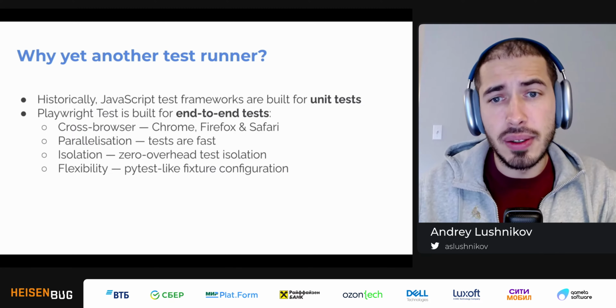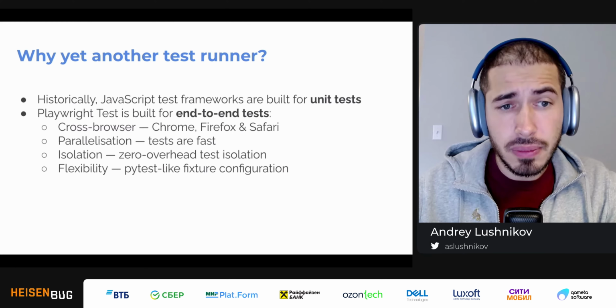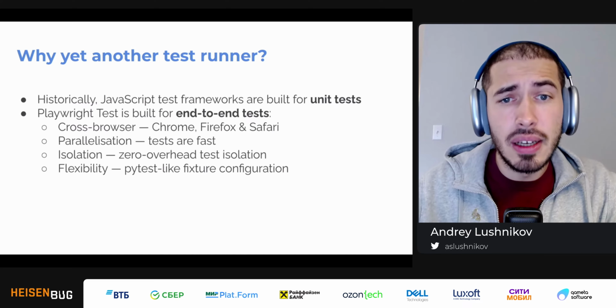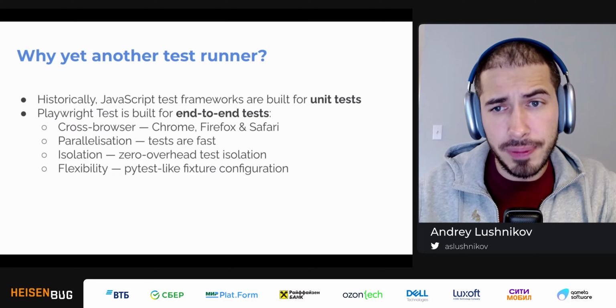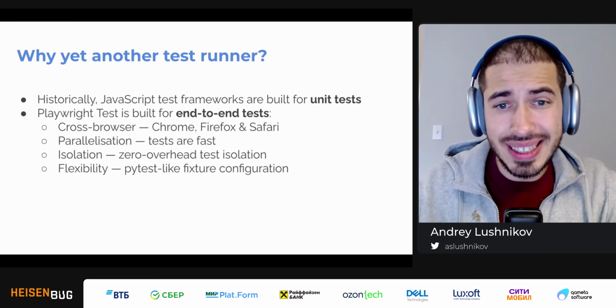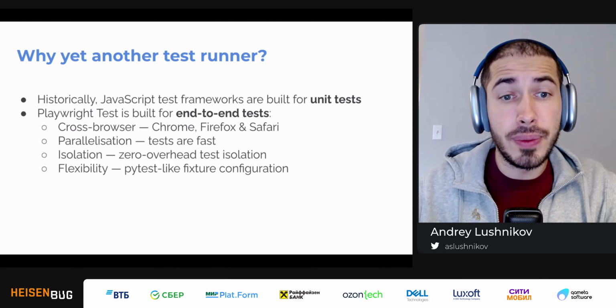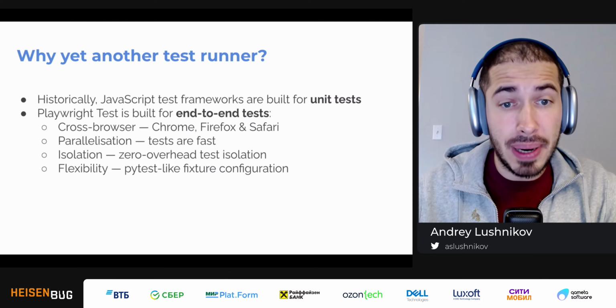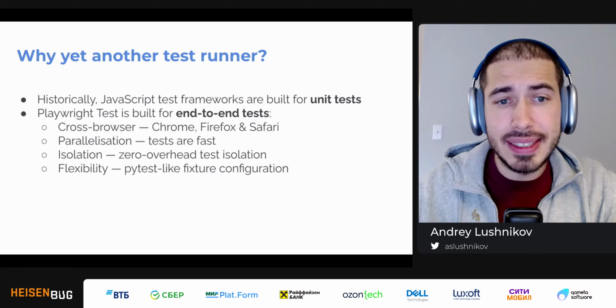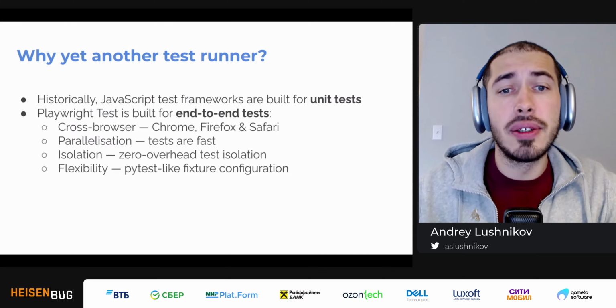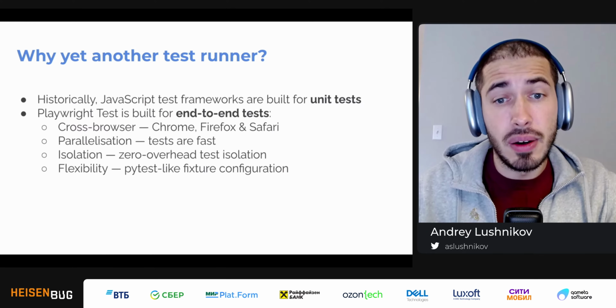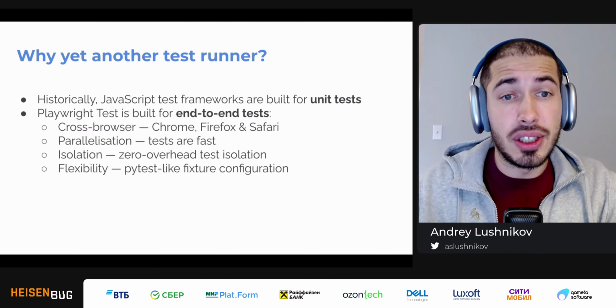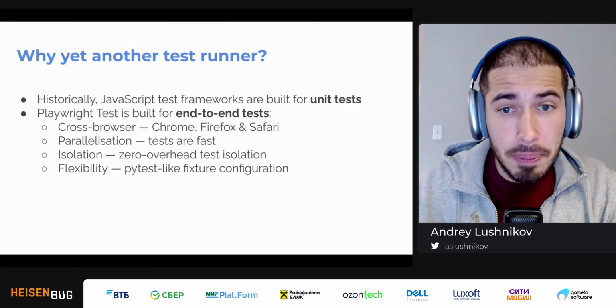And there are way better ways to isolate things in browser. And last but not least, we actually want to have a crazy level of flexibility for our end-to-end tests. And we were really impressed by PyTest fixtures, and we didn't see anything like that in JavaScript world. So we implemented these ideas of fixtures in JavaScript and in the form of Playwright Test.